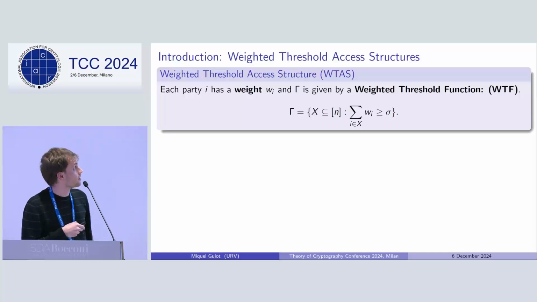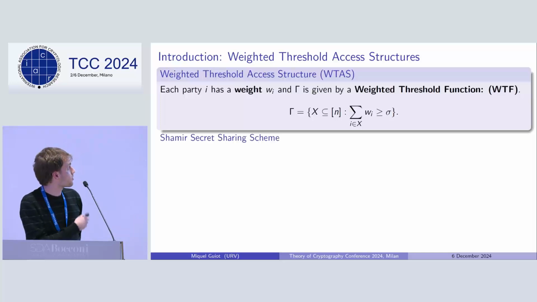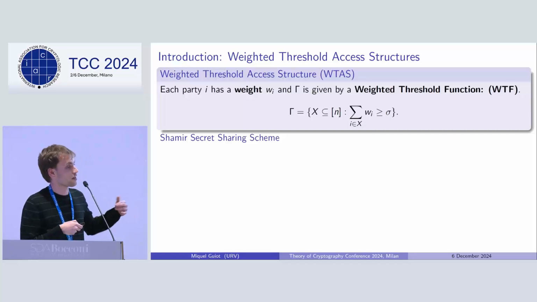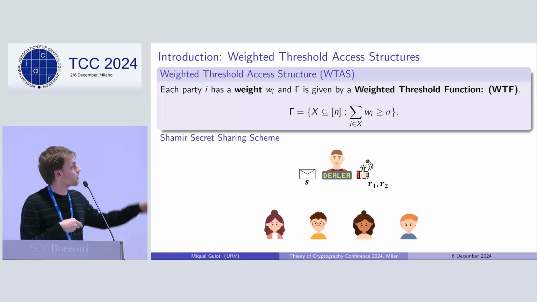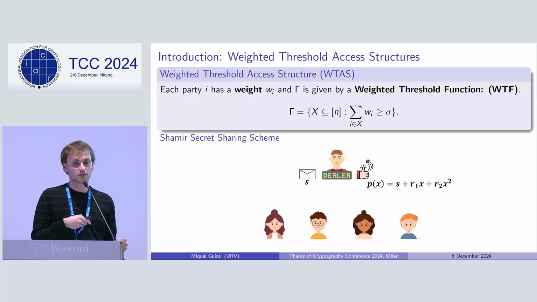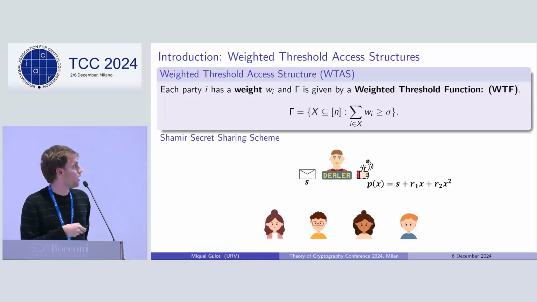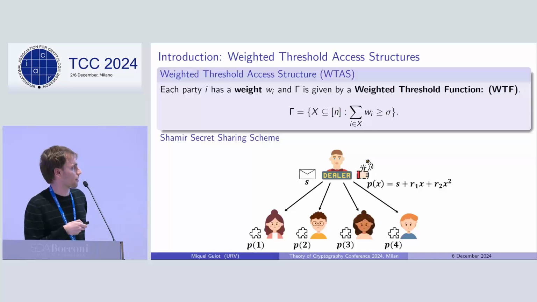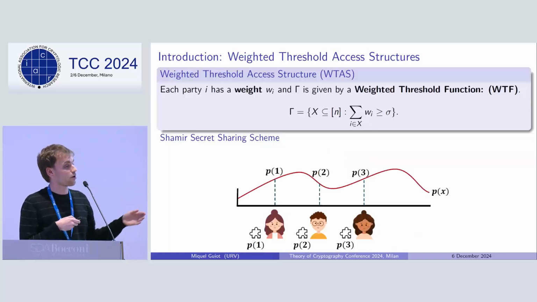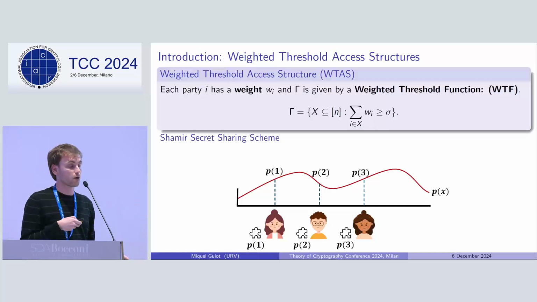In order to talk about these weighted threshold access structures, we need to introduce the Shamir secret sharing scheme that probably most of you know, which works for the threshold case. In that case, the dealer simply constructs a polynomial where the 0 coefficient corresponds to the secret and the other coefficients are random values from a finite field, and then sends one evaluation point to each of the parties in such a way that whenever a subset reaches the threshold, they can recover the secret simply by doing polynomial interpolation and then evaluating at 0.